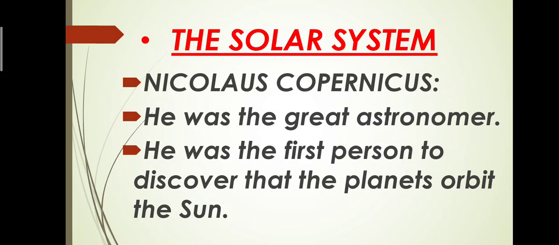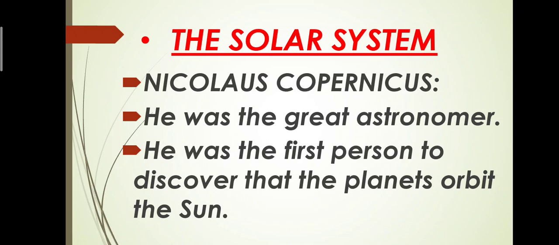Who was Nicolaus Copernicus? Nicolaus Copernicus was the great astronomer. Why was he called the astronomer? Because he was the first person to discover that the planets are revolving around the sun. The earth in which we are living is also part of the planets, and as you all know, this earth is also revolving around the sun. So the first person to discover this concept was Nicolaus Copernicus.